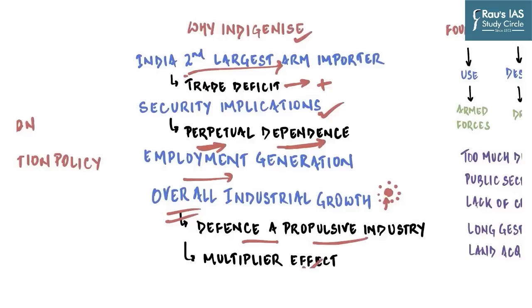So propulsive industries are those which lead to generation of subsidiary industries along or around their areas. So you can understand that having a sound domestic base of manufacturing in defense technology is not only important for economic purposes but also very crucial for India's strategic independence or autonomy. Because then Indian foreign policies would not be contingent upon the policies of major developed countries.